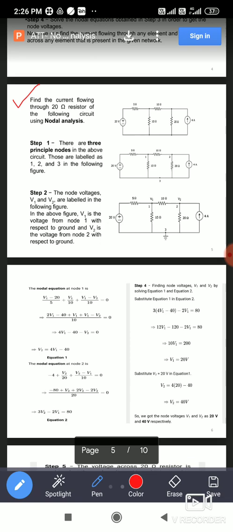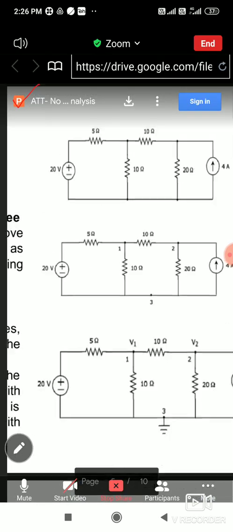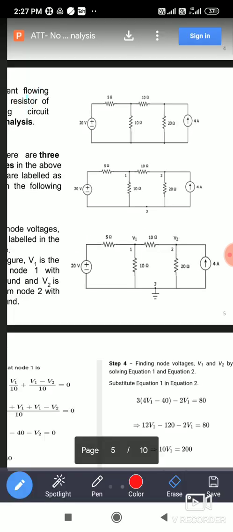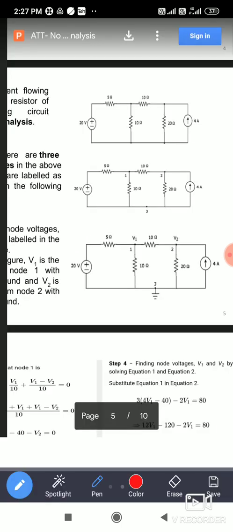So first step is what? Identify the number of principal nodes present in the given network. So how many are there? You can observe here. How many principal nodes are there here? So first step is to identify the number of principal nodes.